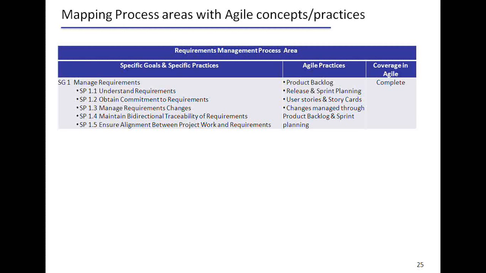What I've tried to do here is take each process area applicable for the development discipline and map each process area in terms of the specific practices, and then see whether there are mapping Agile practices available in the Agile world. I'm trying to qualify with a coverage statement whether something is completely available, not available, or partially available. This is the mechanism I'm using to map the process areas with the Agile concepts.